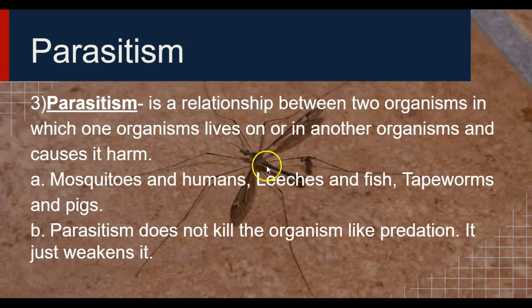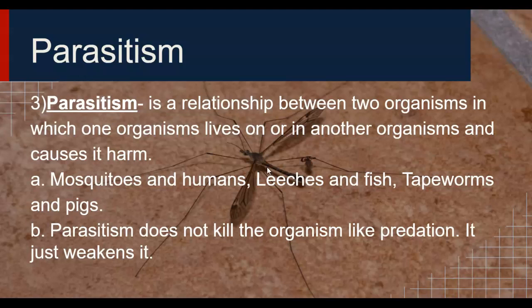Parasitism. Well, there's a mosquito. These are organisms that live off, on, or in another organism and cause it harm. Mosquitoes suck human blood, which is not a good thing, and they also carry diseases like malaria. Leeches can suck the blood from fish and organisms around ponds and streams.